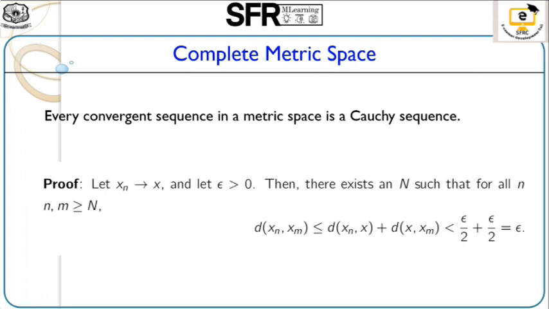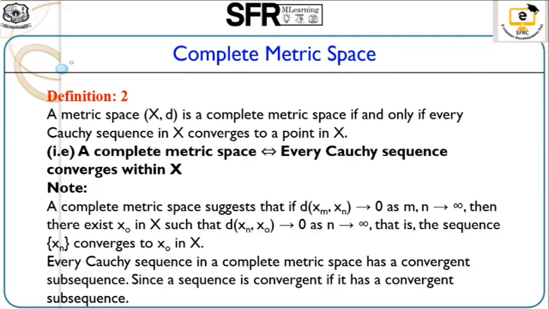The distance between xn comma xm is less than or equal to the distance between xn comma x plus the distance between x comma xm, which is less than epsilon by 2 plus epsilon by 2, which is equal to epsilon. So d of xn comma xm satisfies the definition, so it must be a Cauchy sequence.